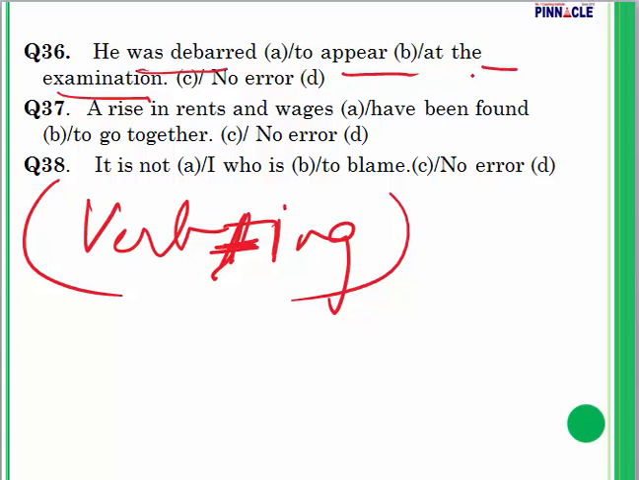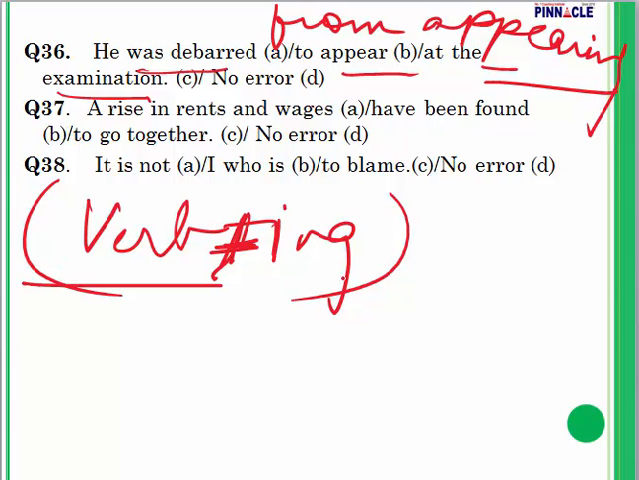So he was debarred to appear is incorrect. He was debarred from appearing. That is what is going to be used here. So after debarred we have to use the gerund form, and in gerund we use verb plus ing. Error is here. He was debarred to appear, replace to appear by from appearing. So error is in part B.